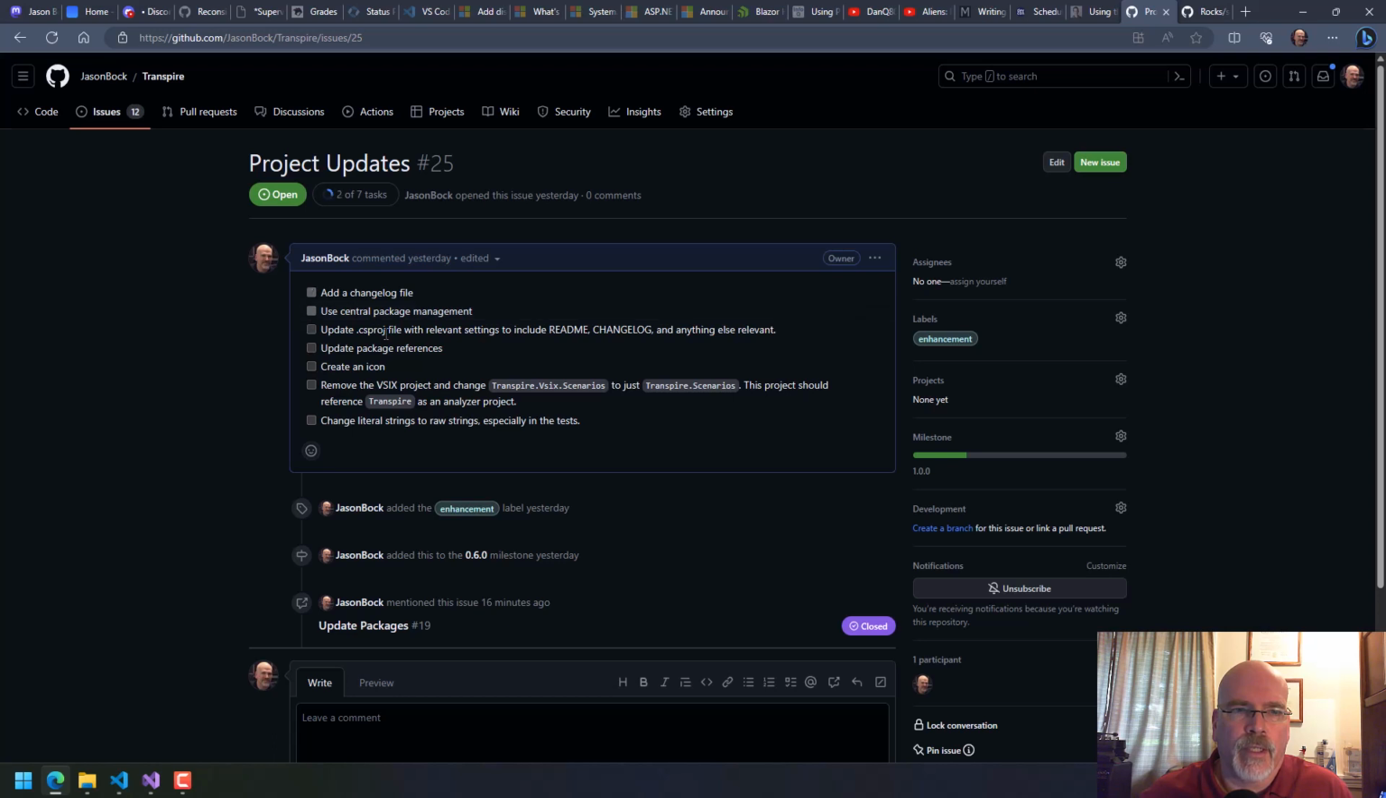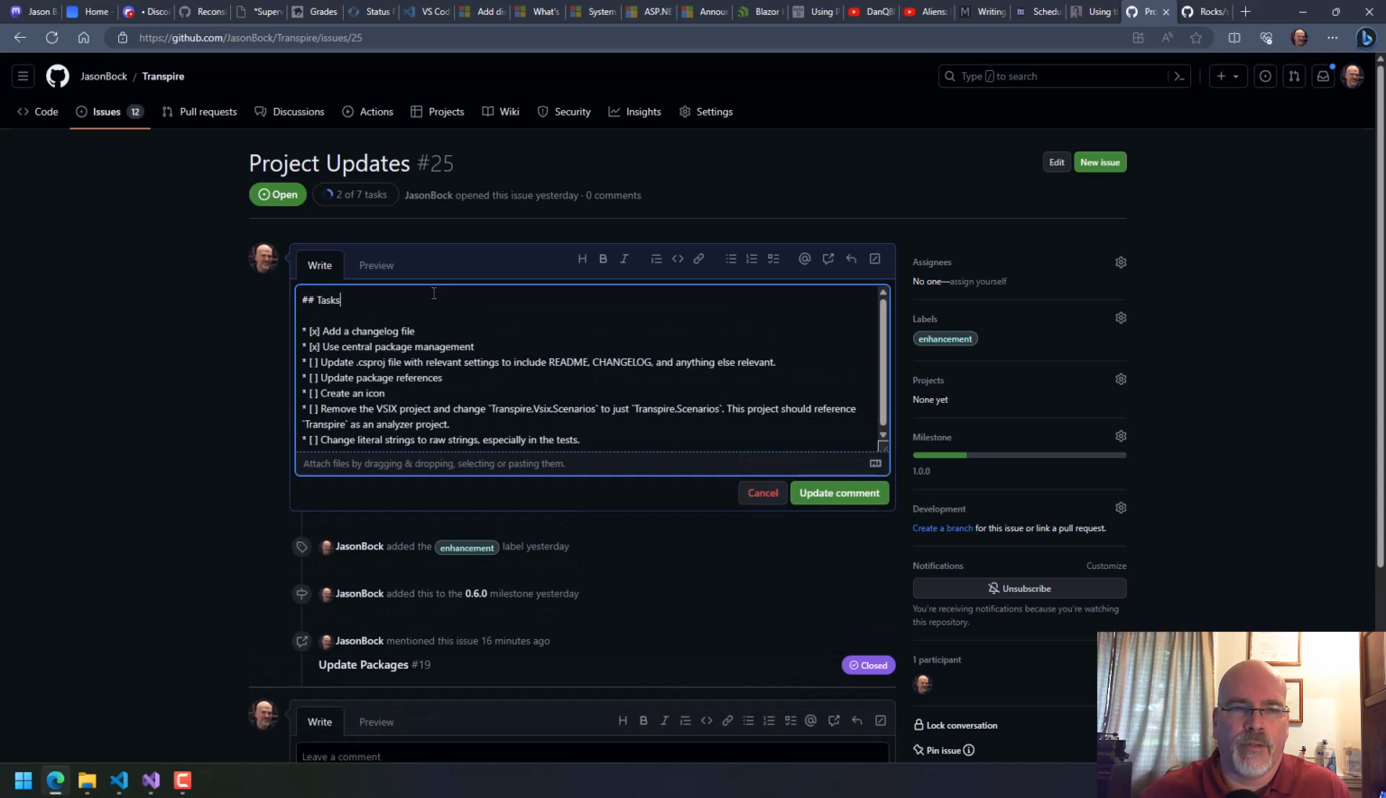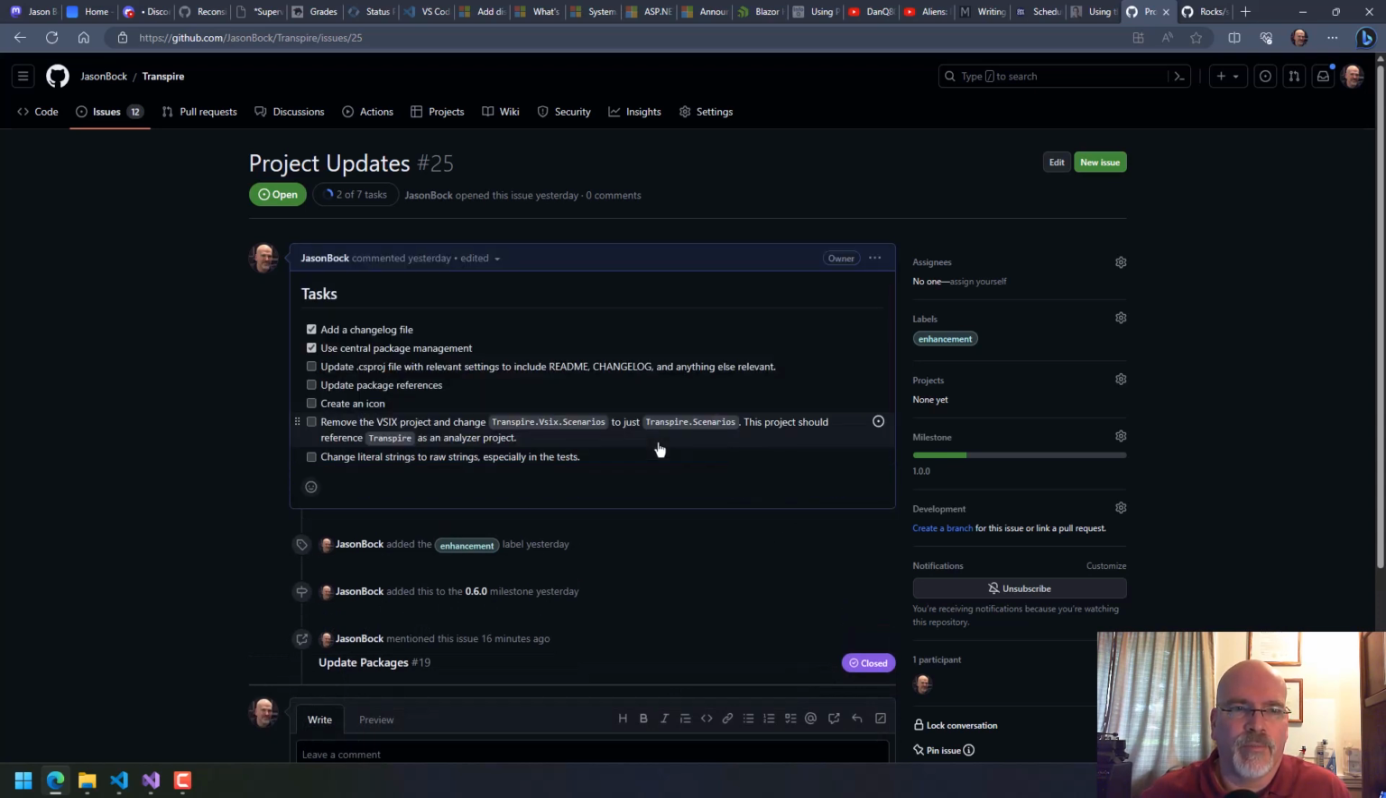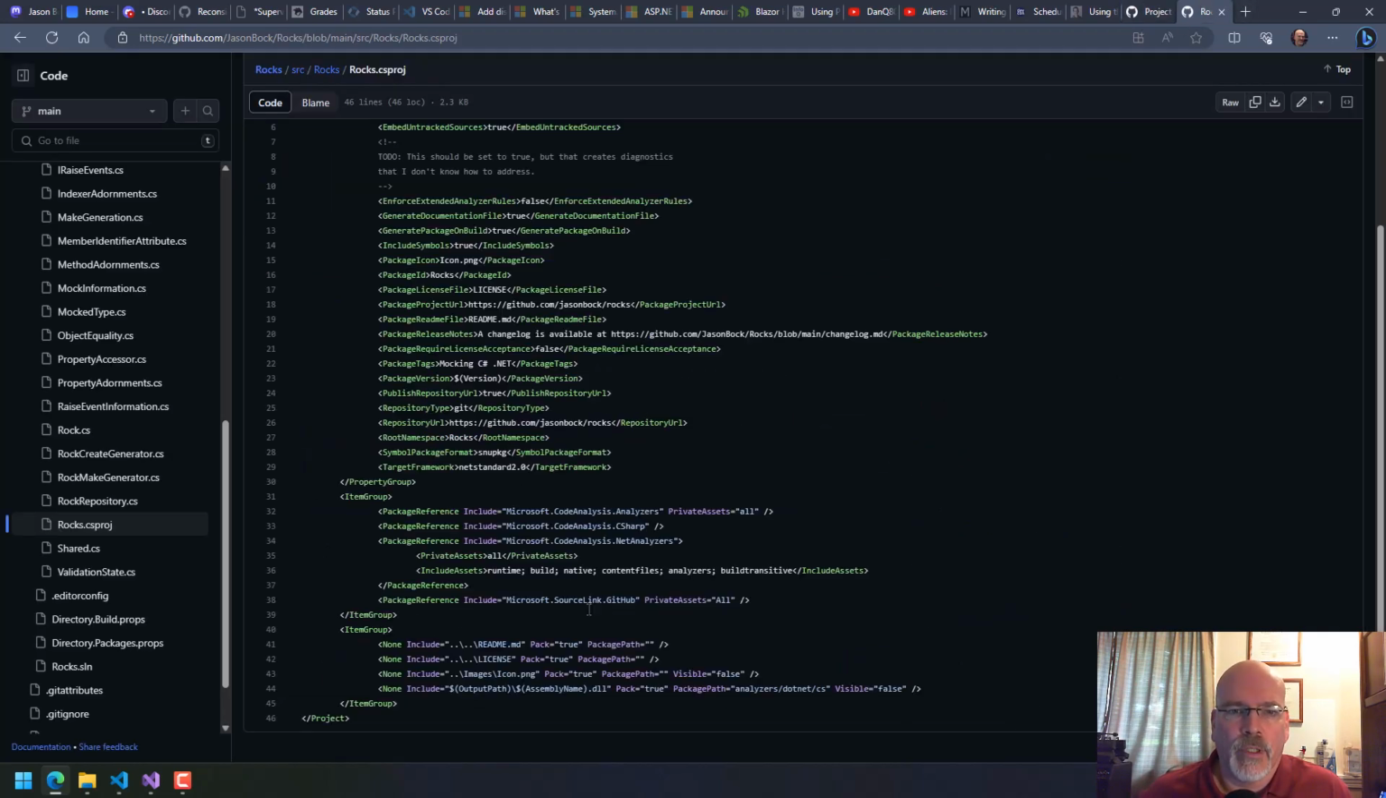We're doing central package management. Yeah, because now you have 2 of 7 tasks. I like that. It looks a little nicer. I need to do that for everything I'm doing. And actually, we should say tasks. Just update the comment. And I should have a template. There's so much I should have in my life. Okay, focus. What we need here now are all these things.